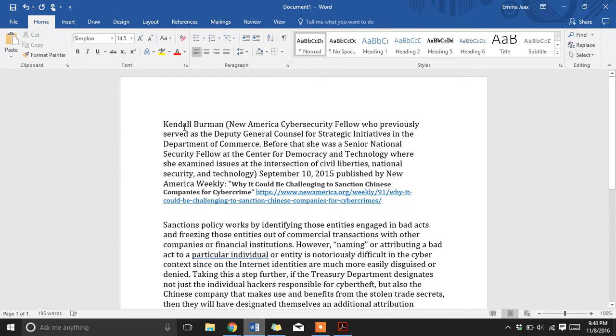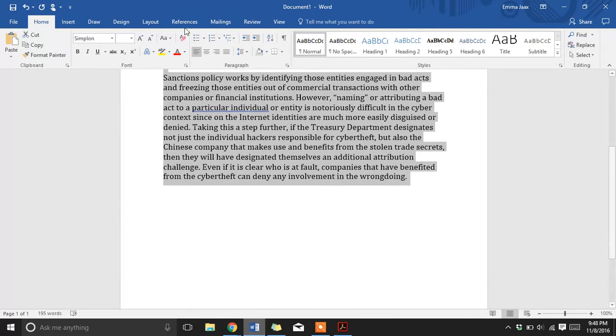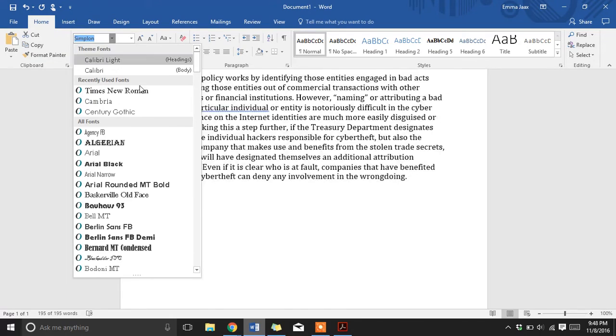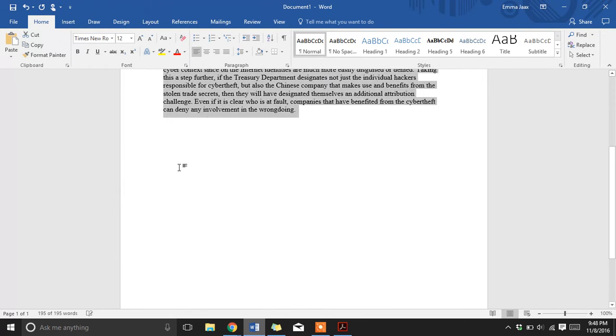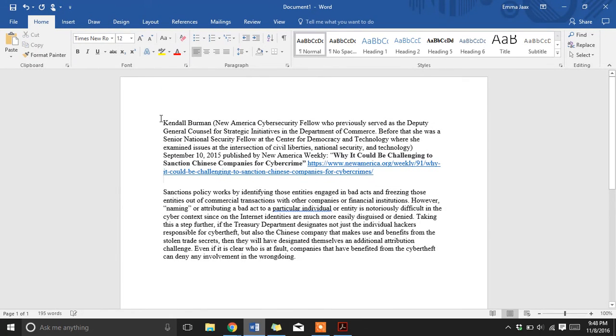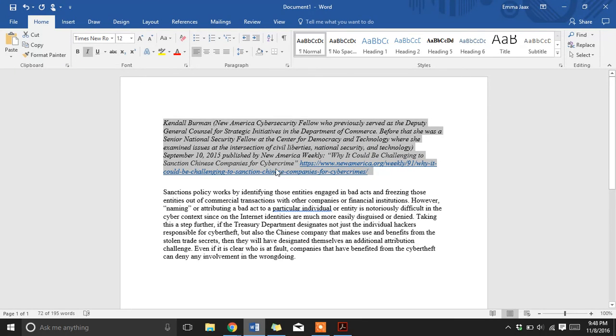As far as more technical formatting goes, you can choose your font, but the approved font is Times New Roman 12. And normally you want to have your citations all in italics with no bold. Alright, lastly, I would suggest you underline the name and the date. That way you can quickly pick them out when you're reading the evidence, and you don't have to hunt through this whole long bio to figure out who said it when it was said. Make sure to put quotation marks around the article.